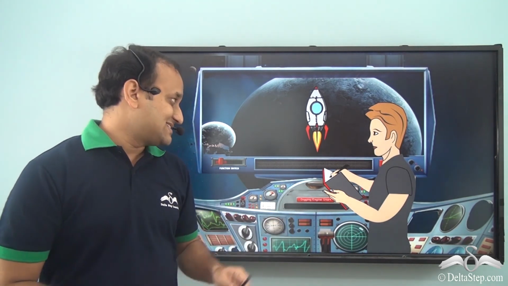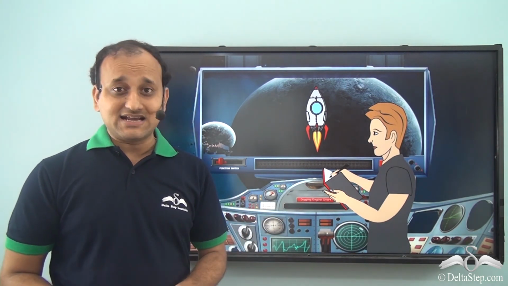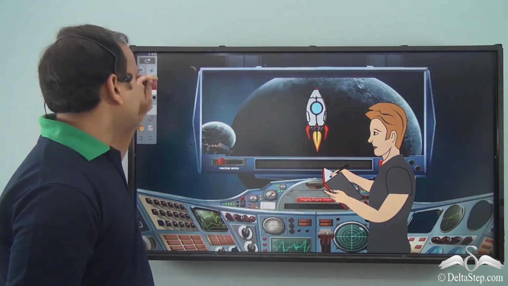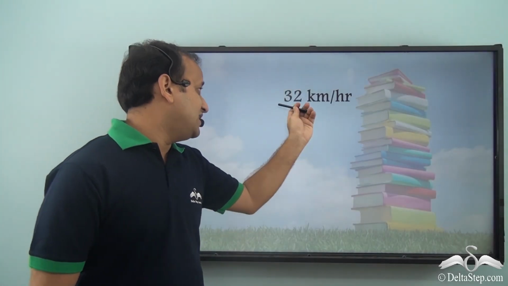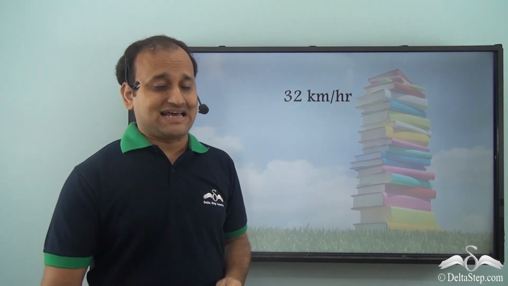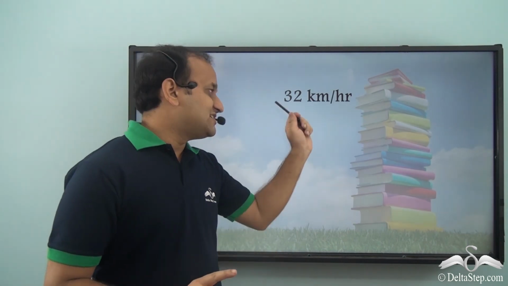So while the test happened, the test actually failed after a few seconds. And by that time, Jasbir was able to note only one piece of information, and that is the speed of the aircraft at the last moment. He was able to take down the speed, which is 32 kilometers per hour, but he was not able to take down the time. But he was informed that the time will be related to speed.